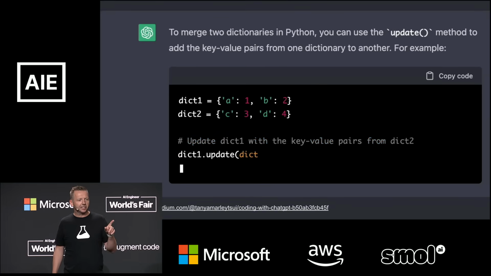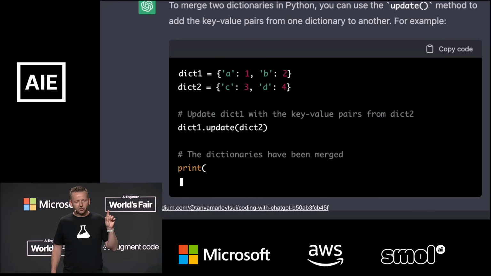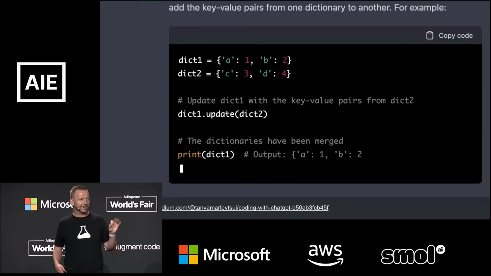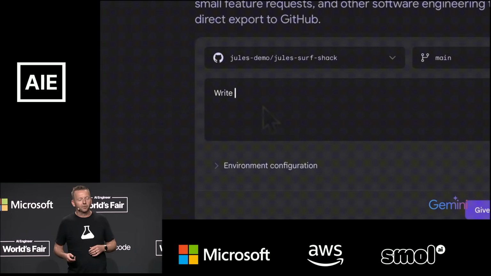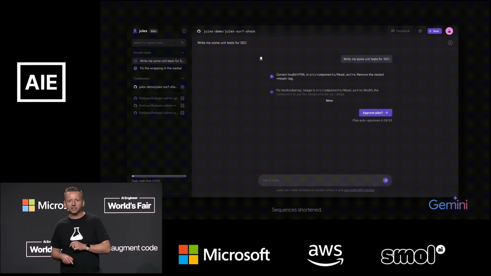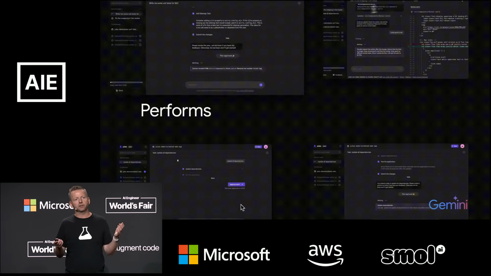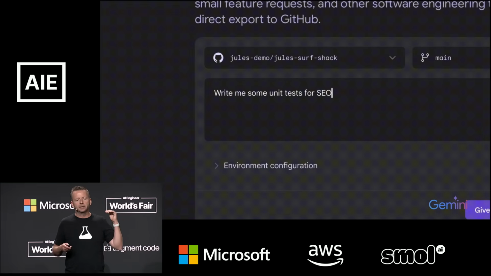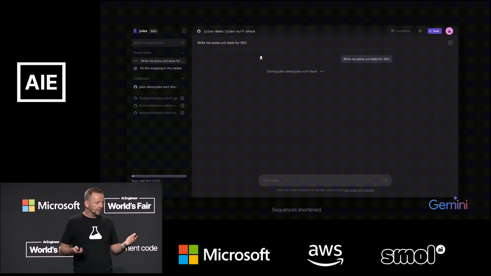And this is ChatGPT 3.5. Isn't it crazy how slow this is, and this used to be state-of-the-art only 2 years ago? It's pretty amazing. Right now, I'm a product manager for Jules, and Jules is an asynchronous coding agent meant to run in the background and do all those tasks that you don't want to do in parallel in the background.